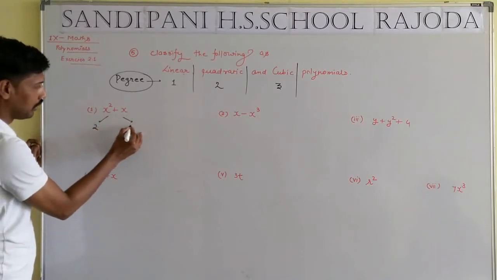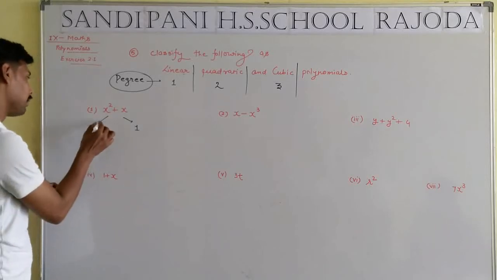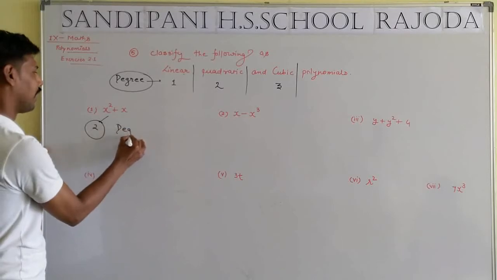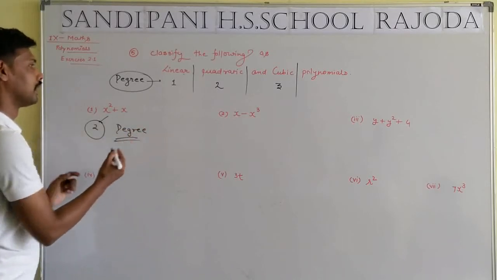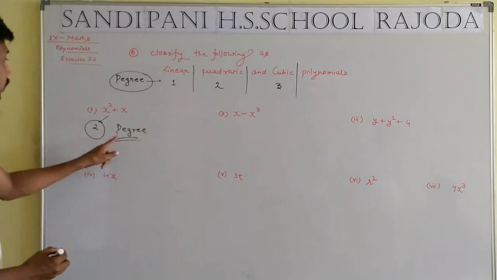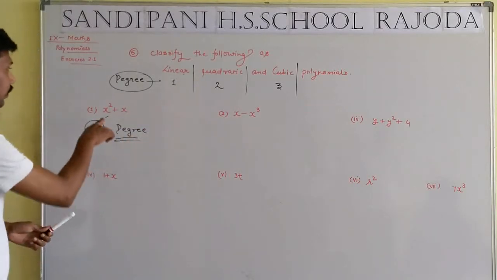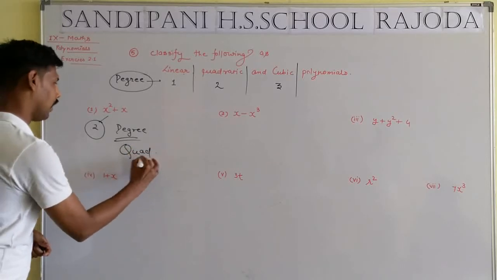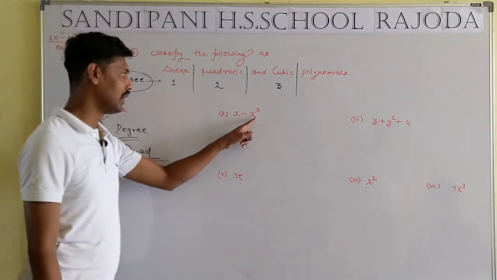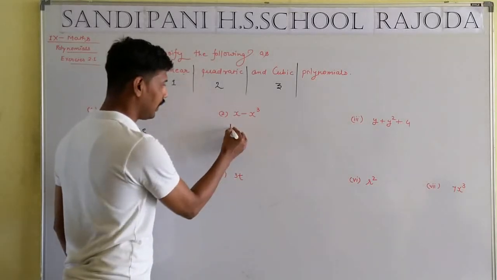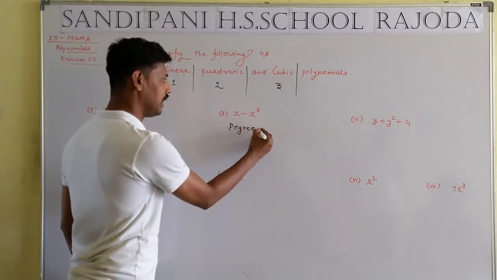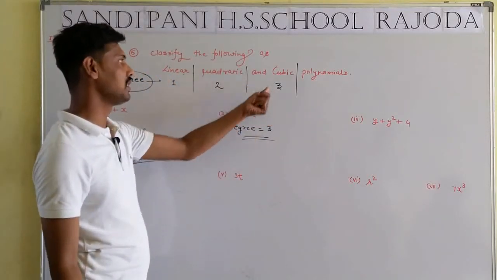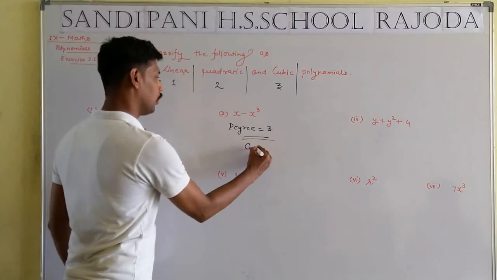So when we explain question number 1, x square plus x, variable x, the power here is 2 and here the power is 1. That means the maximum power is known as the degree. Degree will be equal to 2, so the given expression is a type of quadratic. Now question number 2, what is the degree? The maximum power is 3, so degree will be equal to 3, that means the expression is a type of cubic.